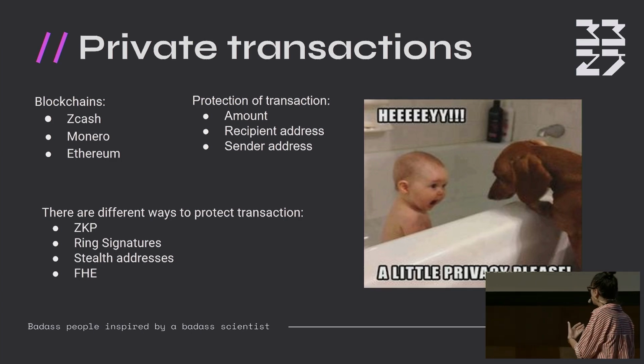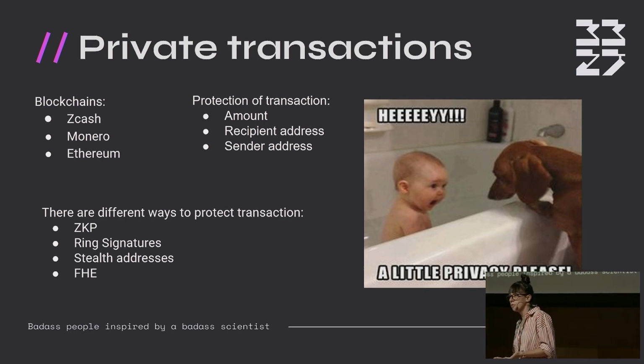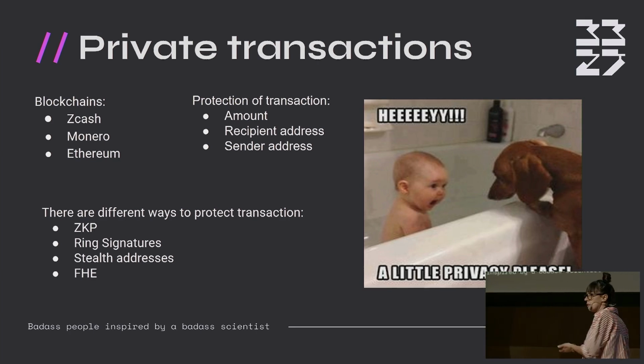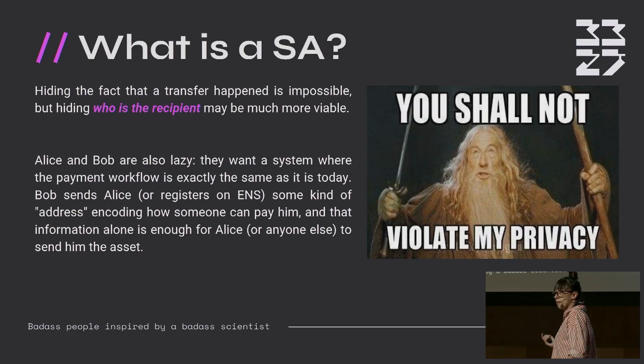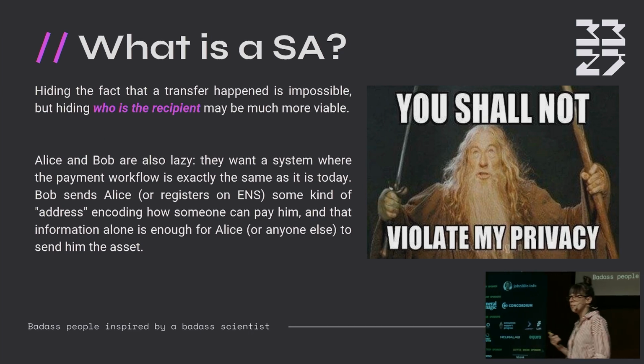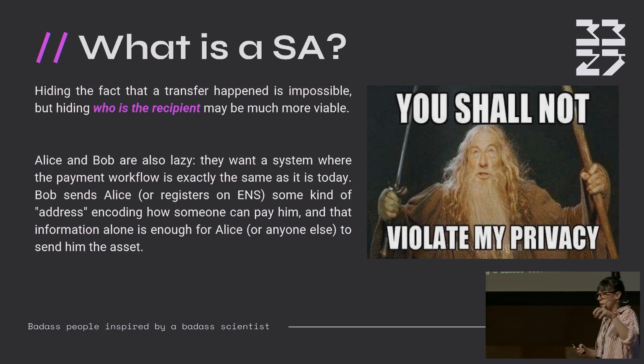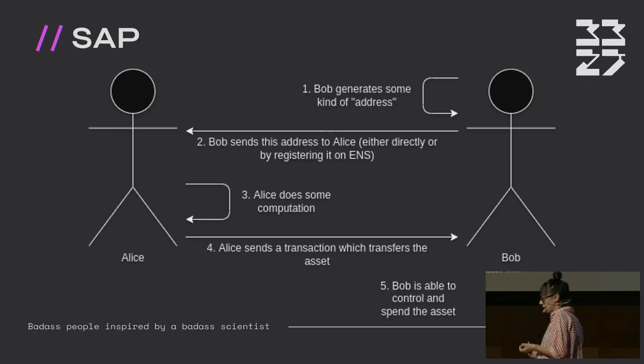And we can obtain this using different cryptographic methods. For example, we can use zero-knowledge proofs, like Zcash. We can use ring signatures, stealth addresses, or we can use fully homomorphic encryption. Today, we will talk about stealth addresses. And with stealth addresses, we want to hide the recipient address. So we want to have the same protocol that we have today, but the only thing that we want to hide is the recipient address.